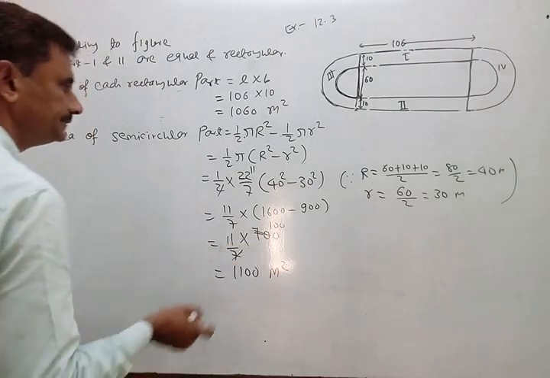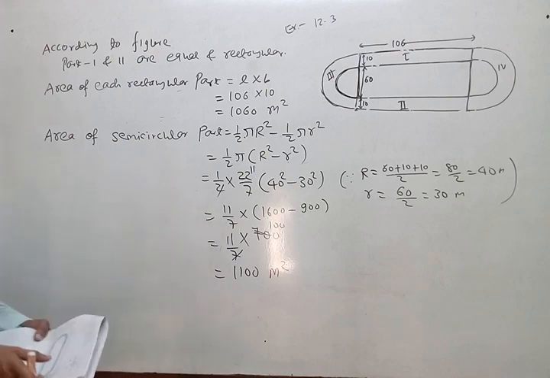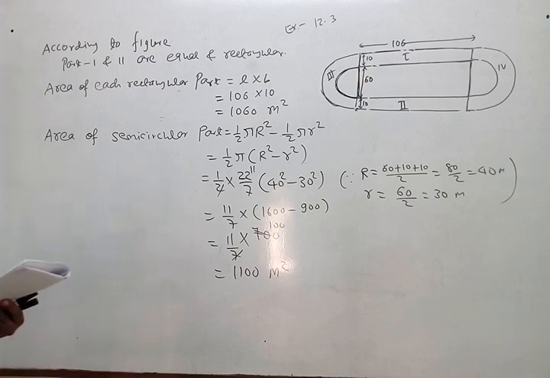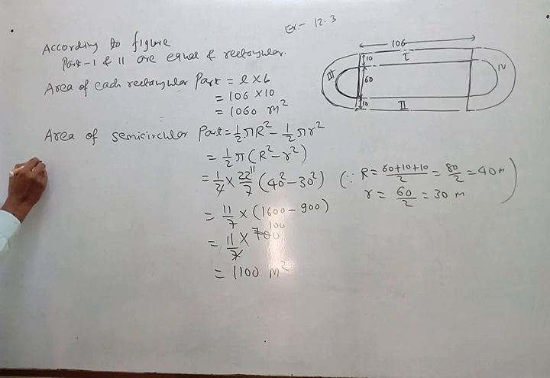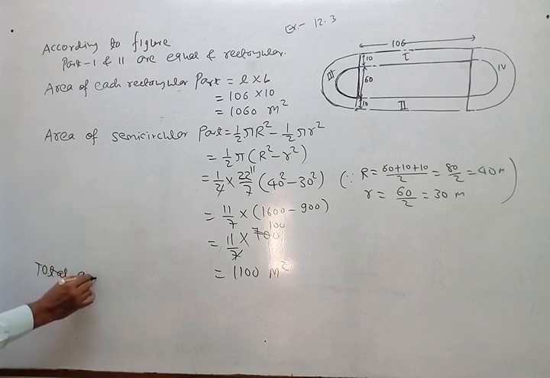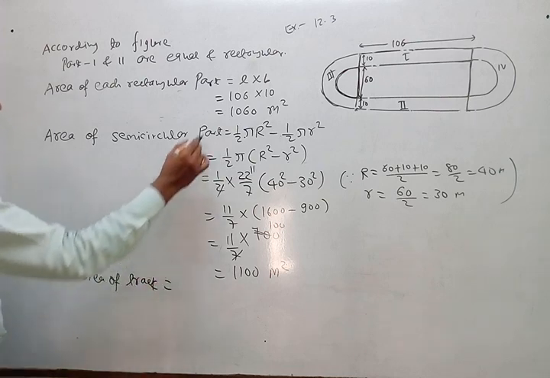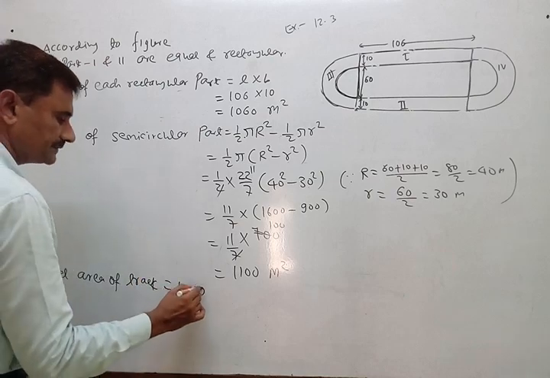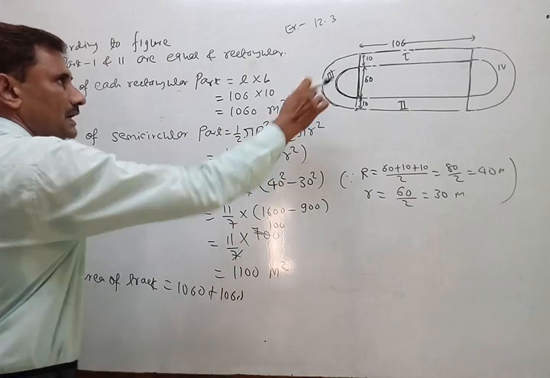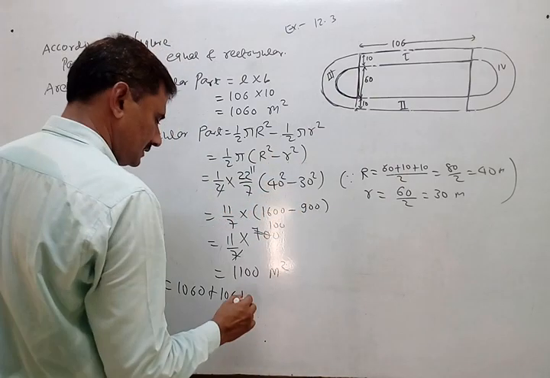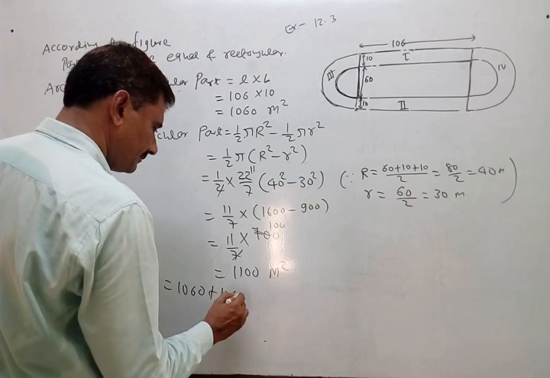Okay. Now the total area of the track. How much will be the total area of the track? Okay, I will just write it here. Total area of the track. How much is it? So 2 times this 1060, 2 times. Why? Because the two parts are equal here. And here also 2 parts are equal, so it will be 1100 plus 1100.